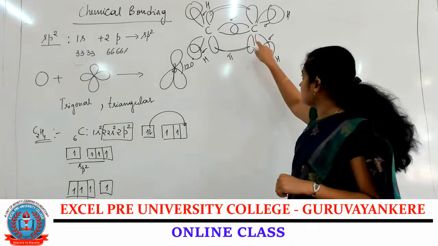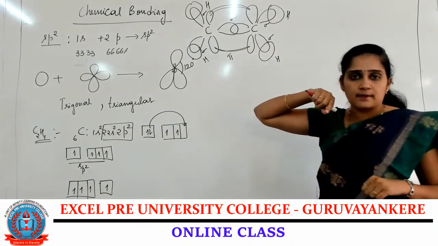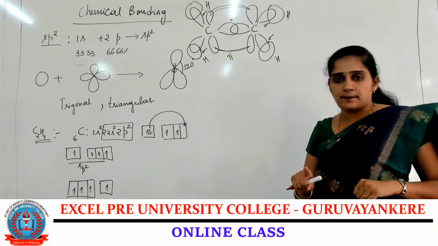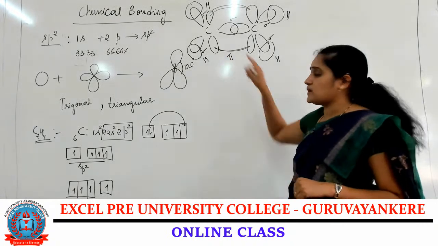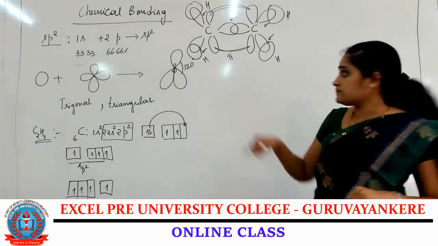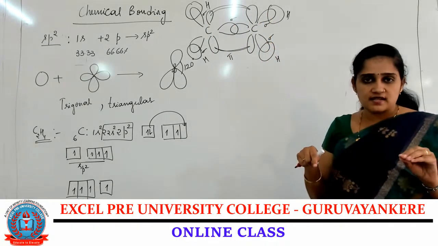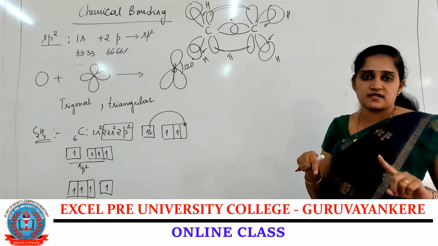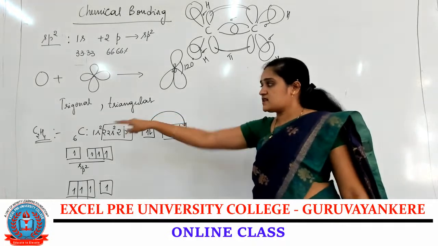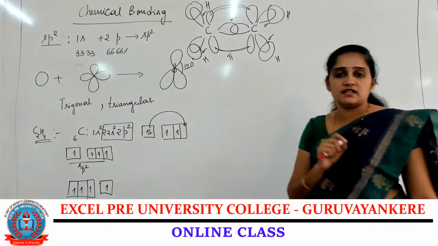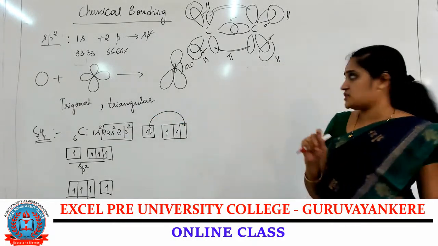These 3 bonds are head-on overlapping. 1 bond forms the pi bond through sideways overlapping. So in total, 1, 2, 3, 4, 5: 5 sigma bonds are present and 1 pi bond is present in the case of C2H4. So carbon undergoes sp2 hybridization.